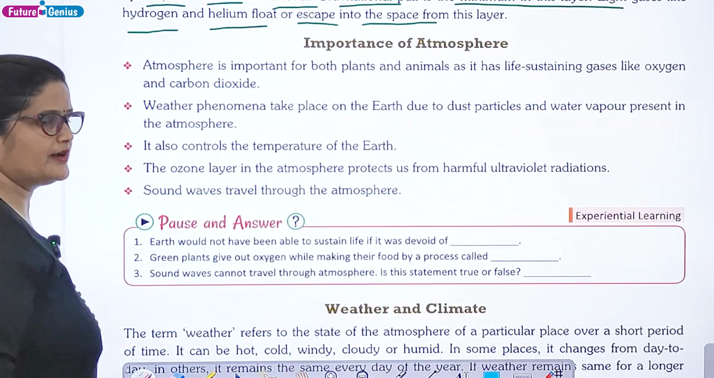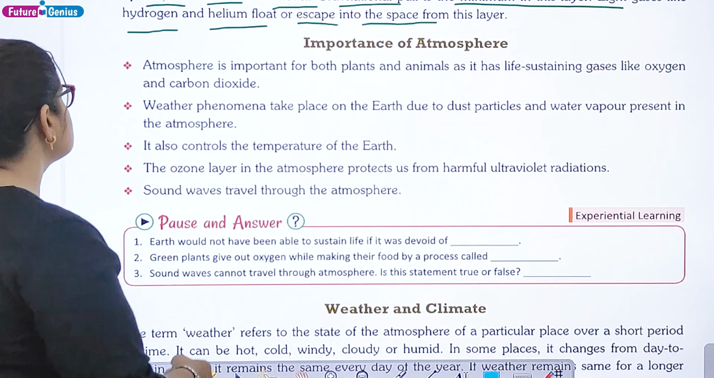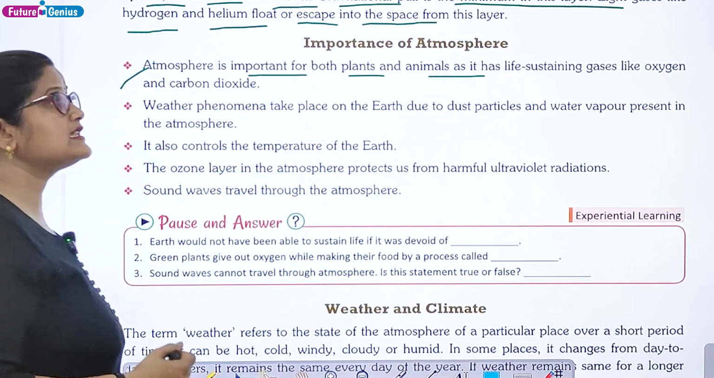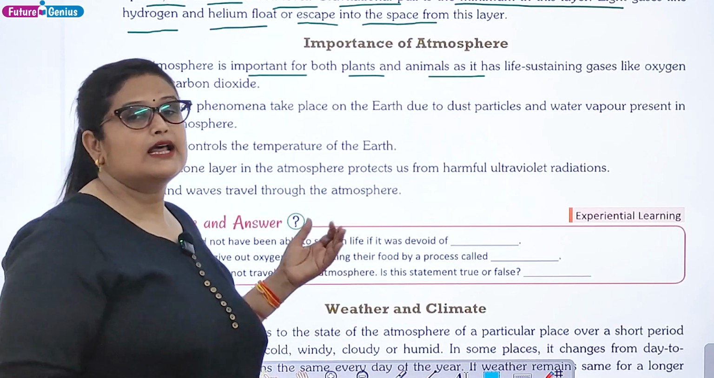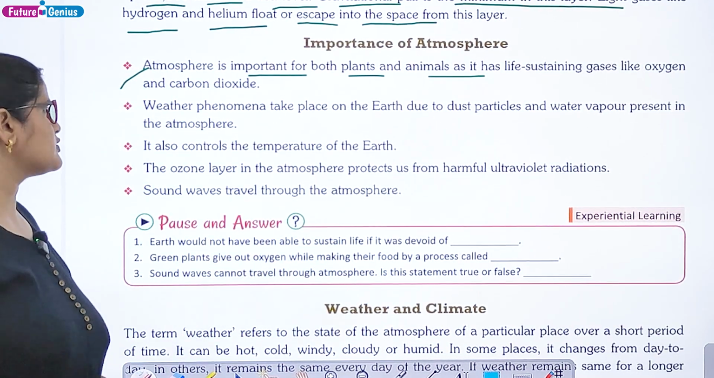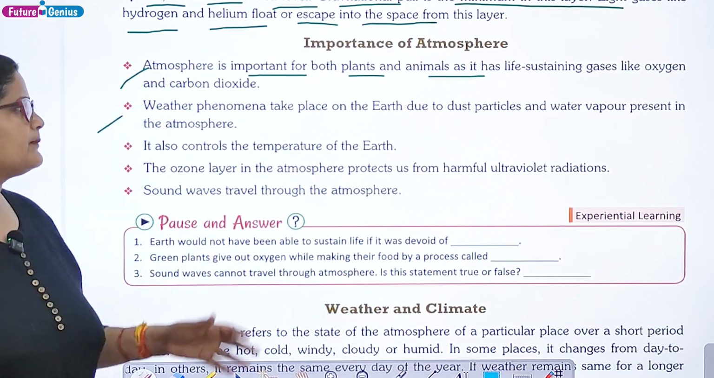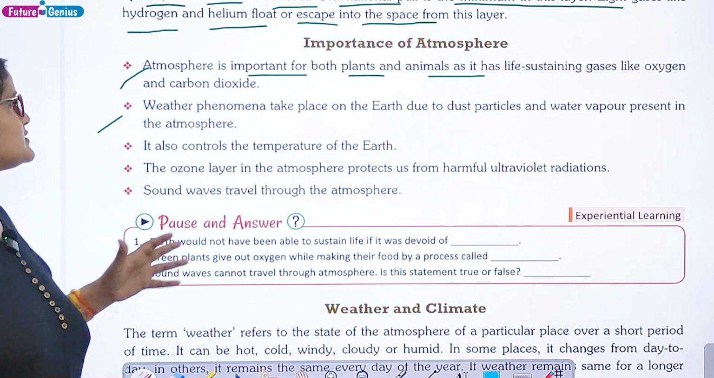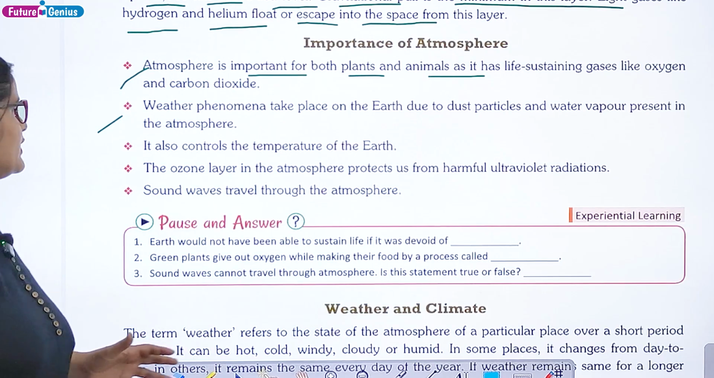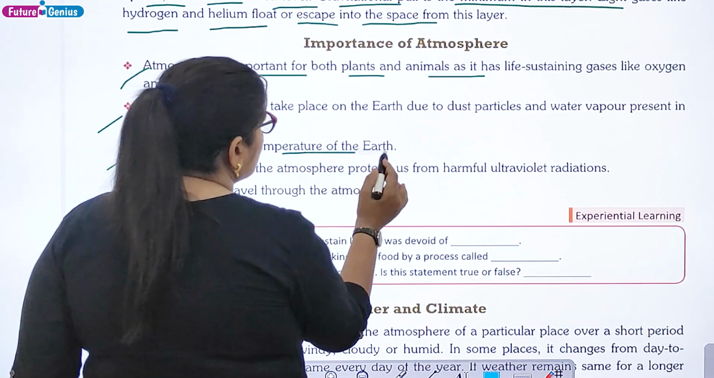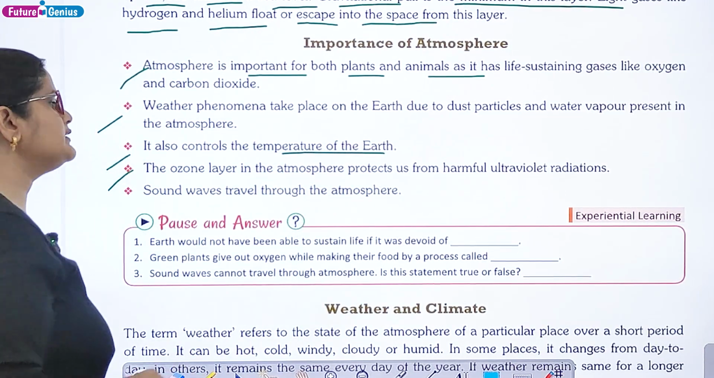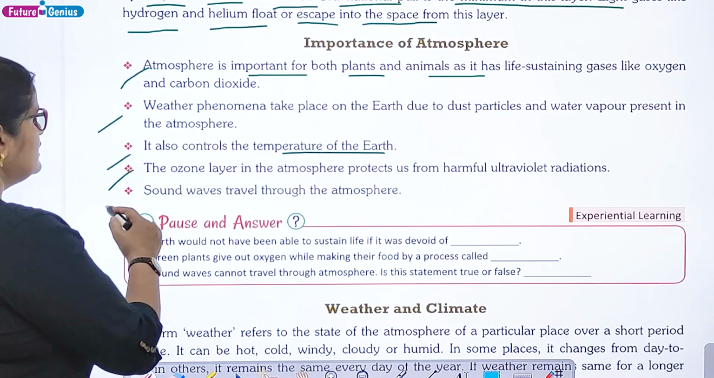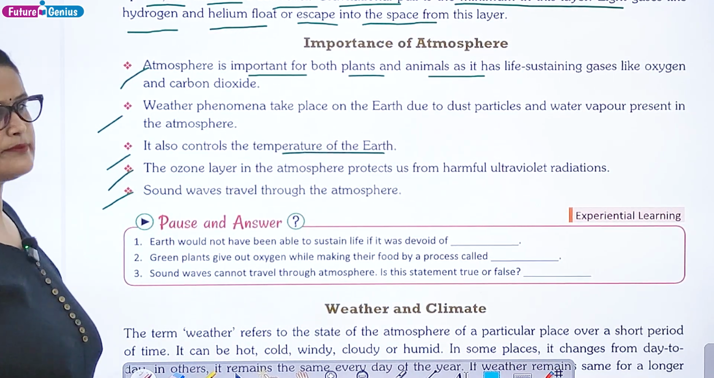Importance of atmosphere. What is its importance? So atmosphere is important for both plants and animals as it has life-sustaining gases like oxygen and carbon dioxide. Weather phenomena take place on the Earth due to dust particles and water vapor present in the atmosphere. It also controls the temperature of the Earth. The ozone layer in the atmosphere protects us from harmful ultraviolet radiations. Sound waves travel through the atmosphere.